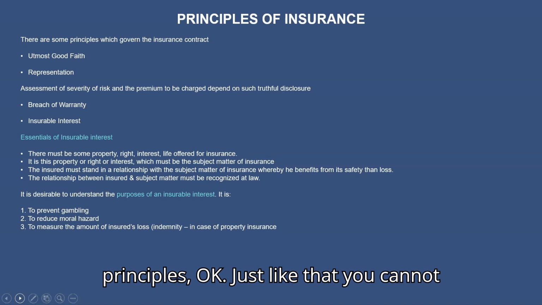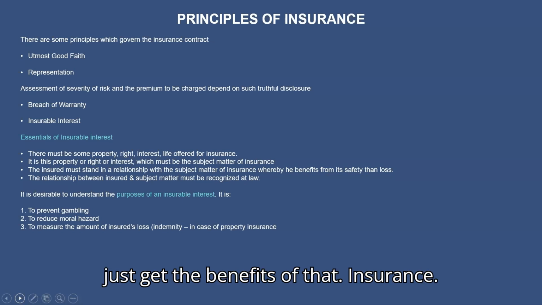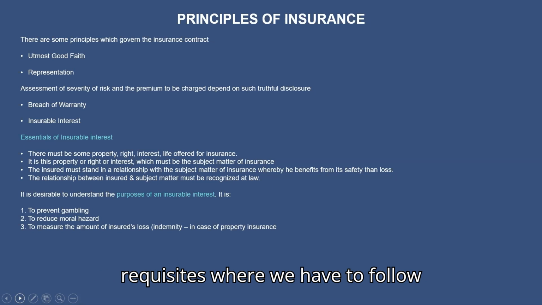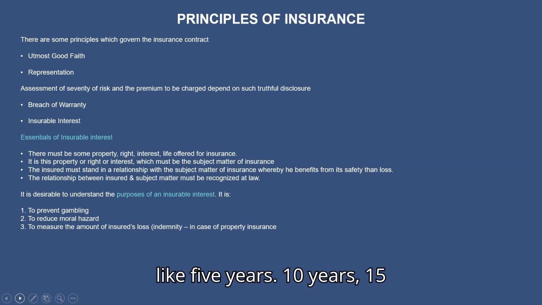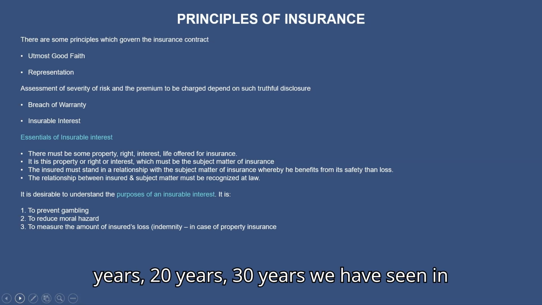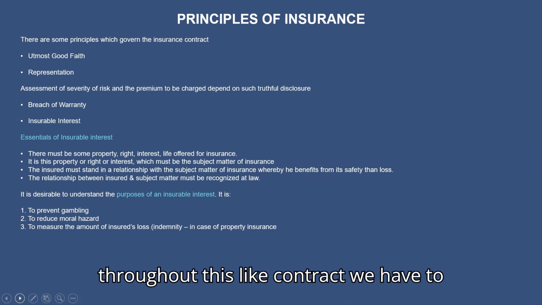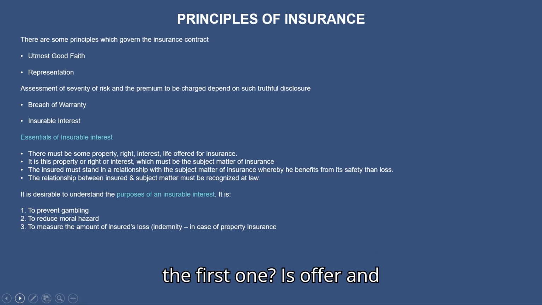Just like that, you cannot get into insurance and just get the benefits of that insurance. We have some requisites that we have to follow during this insurance contract. It may be 5 years, 10 years, 15 years, 20 years, 30 years, as we have seen in the previous classes, right? So throughout this contract, we have to follow certain requisites. The first one is offer and acceptance.